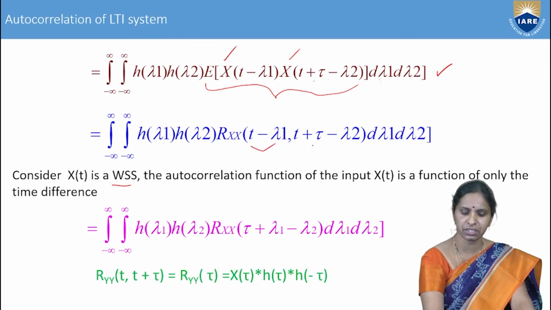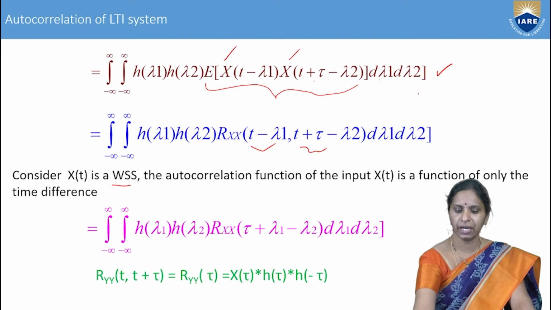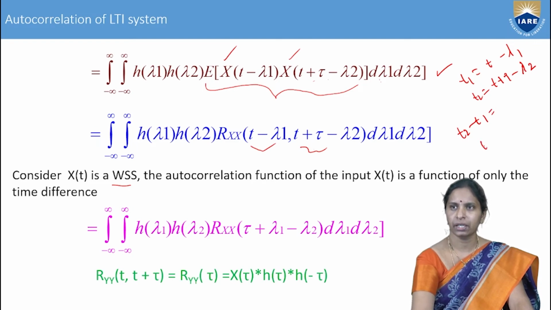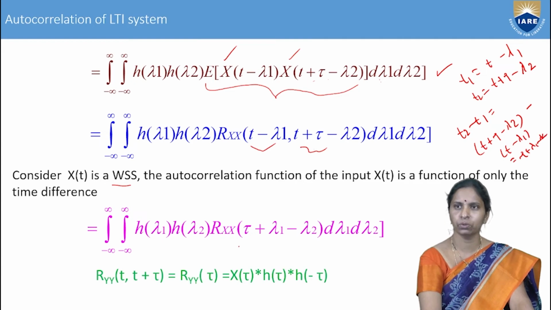Here, what is the time difference? In place of t1, you have t minus lambda 1. In place of t2, you have t plus tau minus lambda 2. Then t2 minus t1 equals t plus tau minus lambda 2 minus t minus lambda 1. Here t gets cancelled, so you get tau plus lambda 1 minus lambda 2.